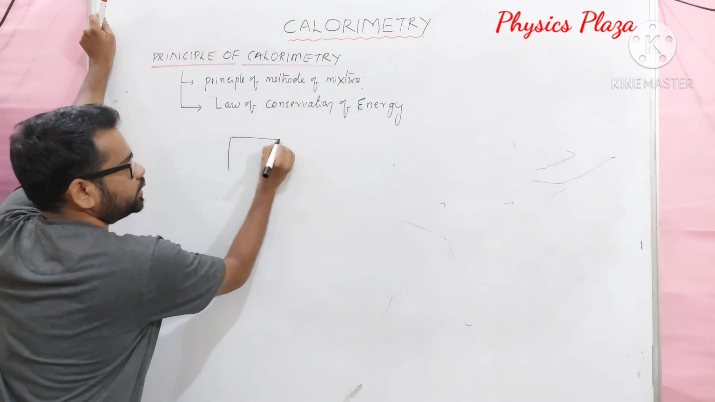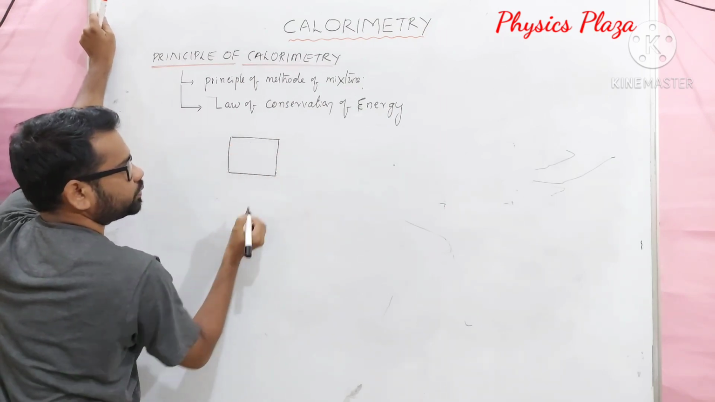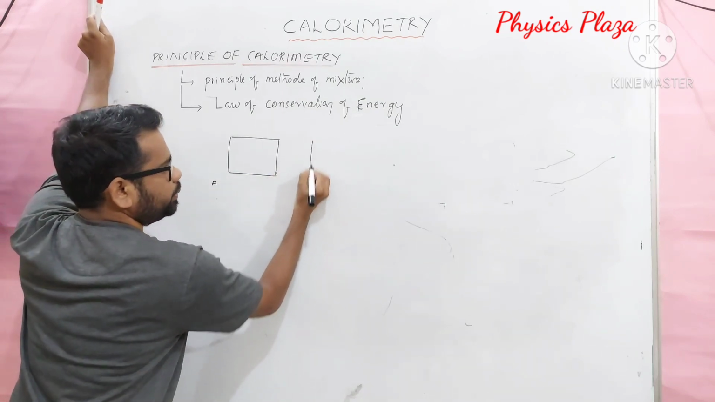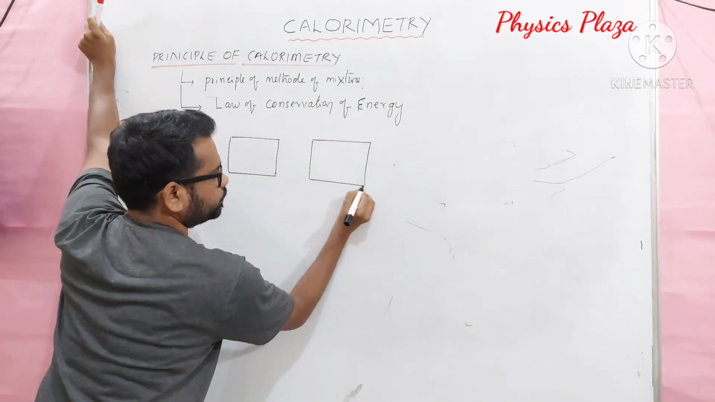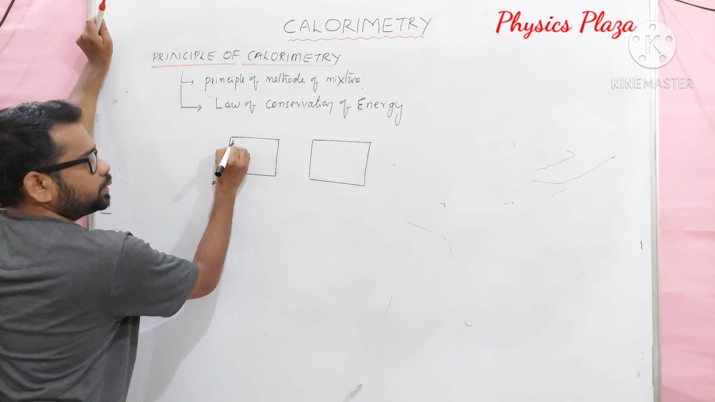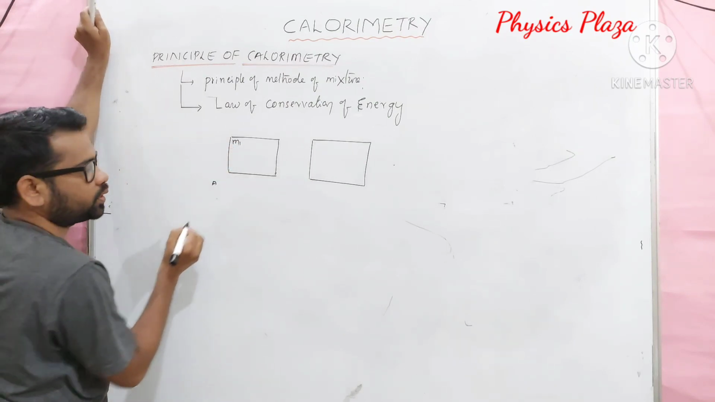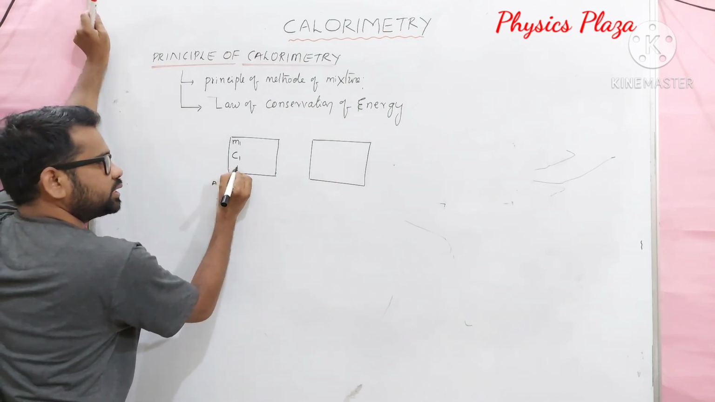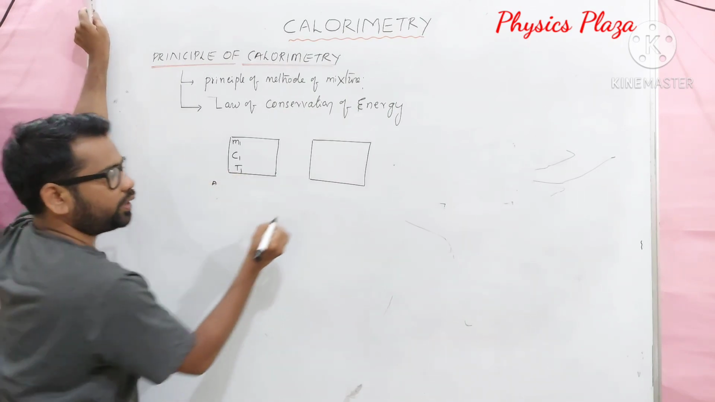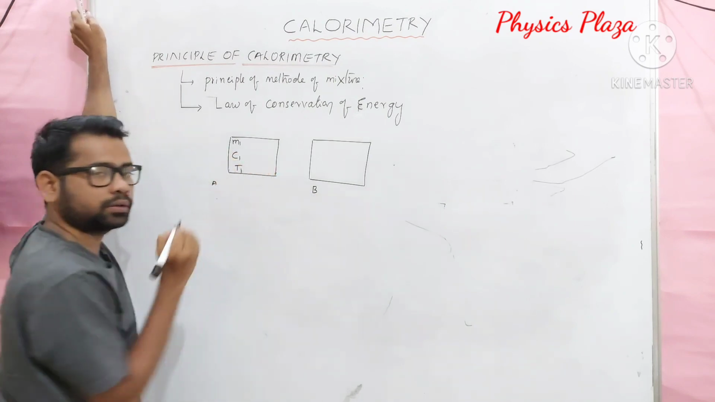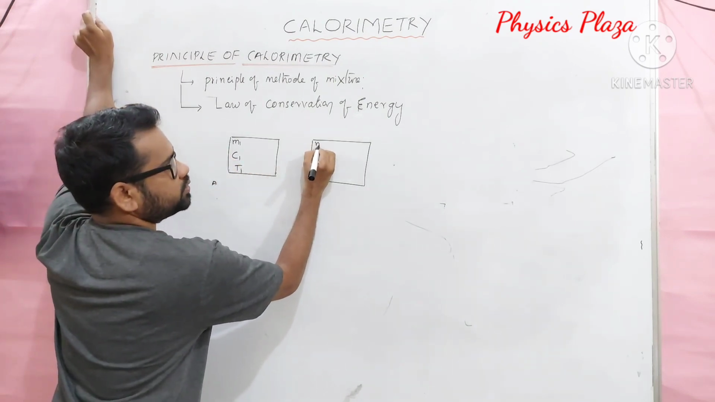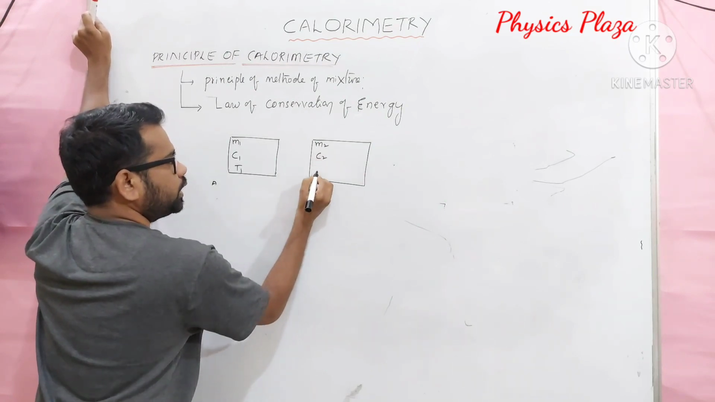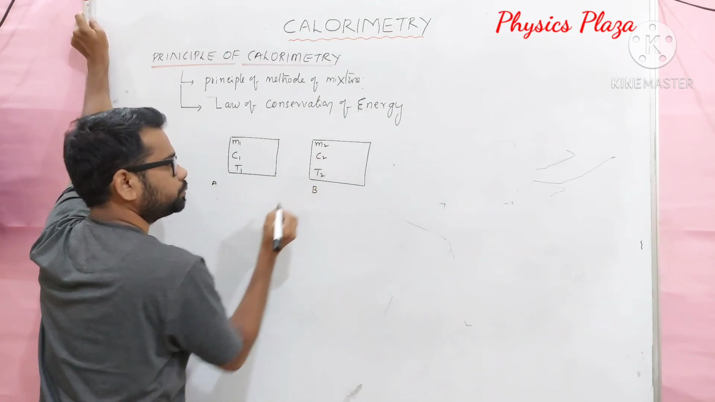Let us consider here two bodies, body A and body B, two bodies with different masses. The mass of body A is m1 and the specific heat capacity is C1, and initially it is at a temperature T1. Whereas for body B, the mass is m2, the specific heat capacity is C2 and the initial temperature is T2.